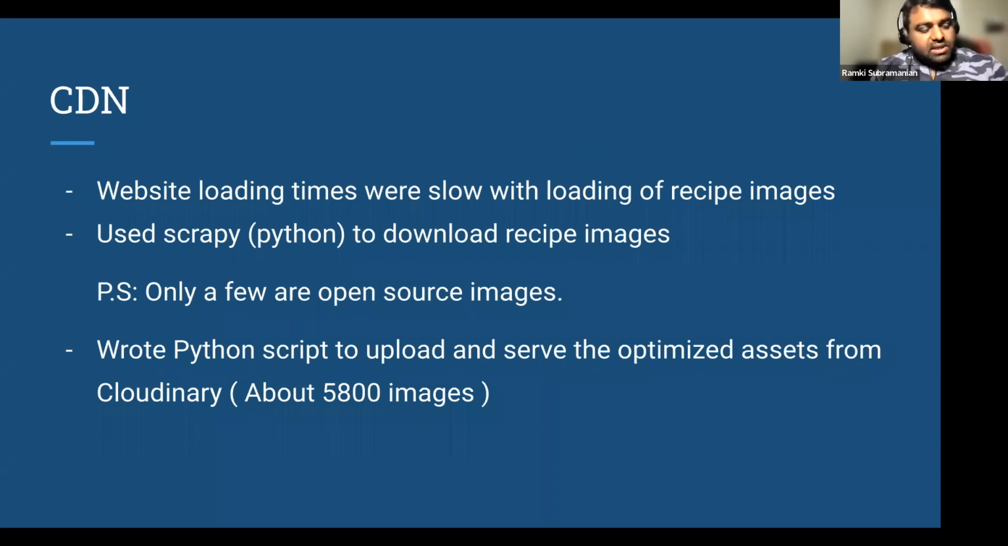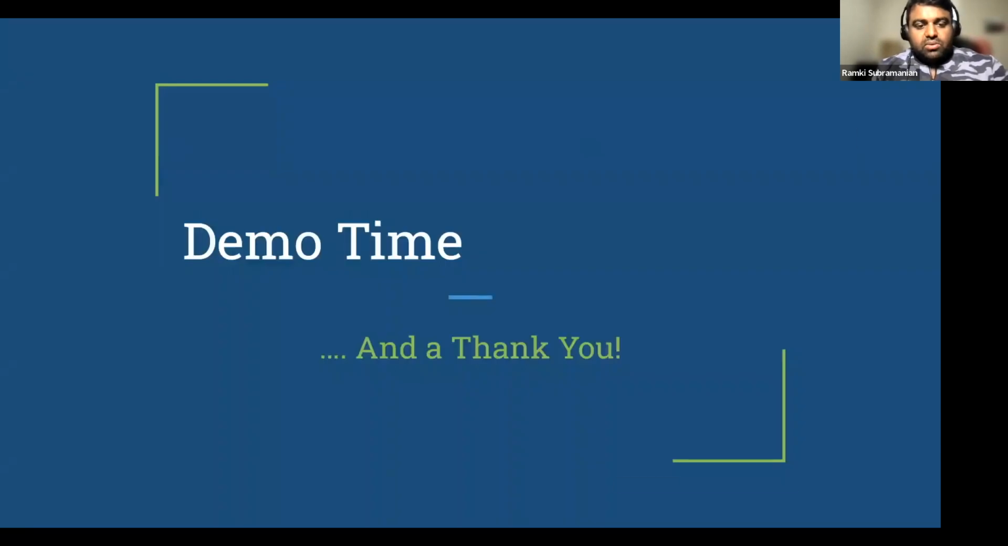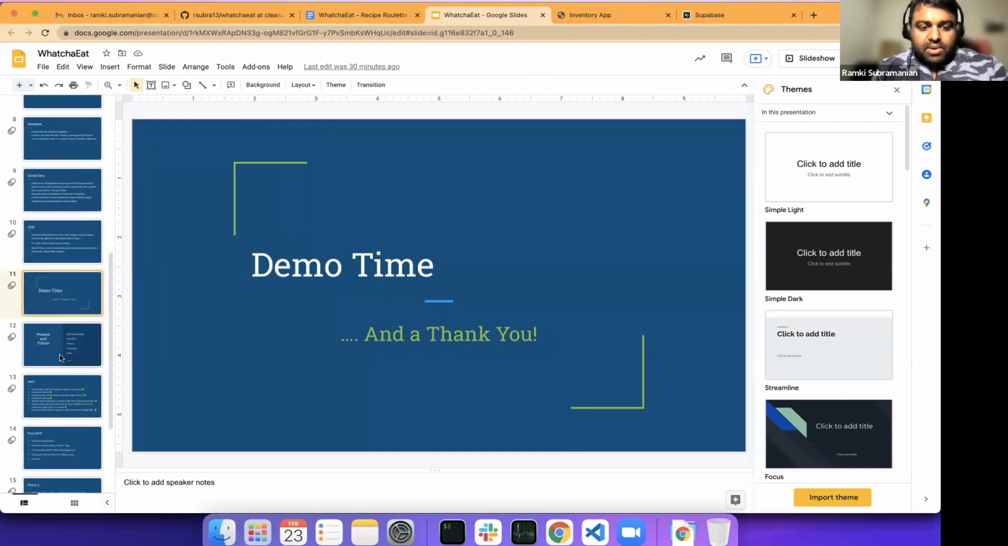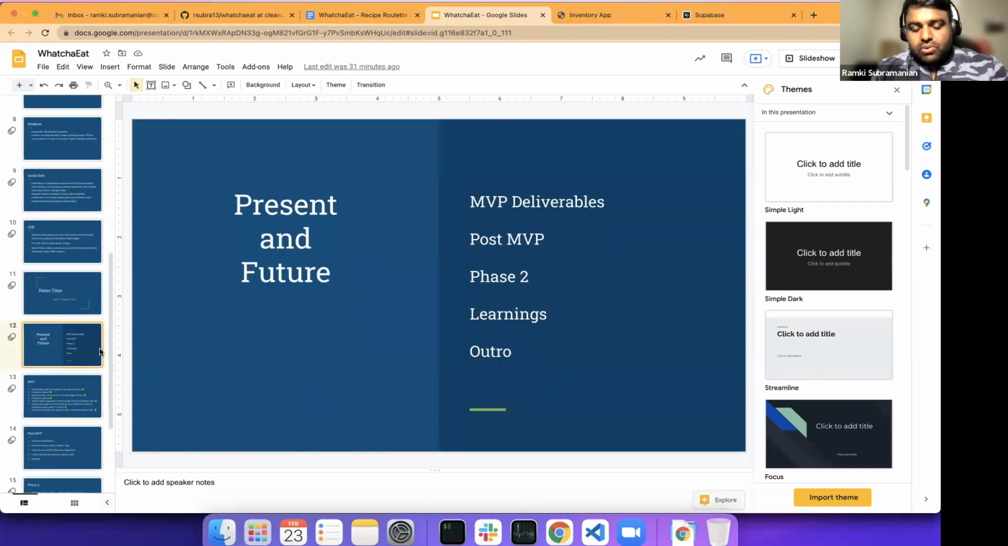Also, while I was testing, I saw that whenever I was loading the assets, it was taking quite some time. So I wanted to try a new CDN other than S3, and I went ahead with Cloudinary. I wrote a script to download and upload them so that the assets are served in an optimized way. Without further ado, let's dive into the demo. And we have a few other slides on my post-MVP and phase 2 plans.